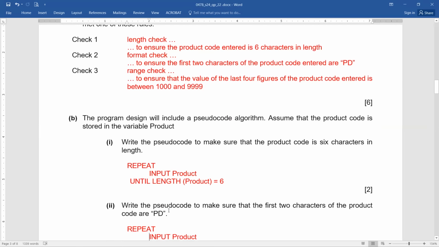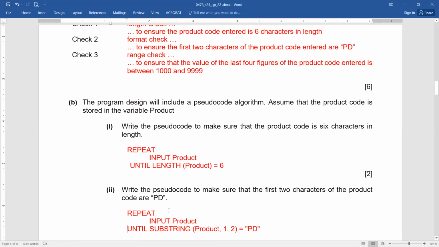Write the pseudocode to make sure that the first, now this is the second part, the sub part of question number B. Write pseudocode to make sure that the first 2 characters of the product code are PD. To make sure, again, it's dealing with checking that the value is going to be entered as PD in the beginning. So again, the same function that we have learned, substring. So again, repeat and until.